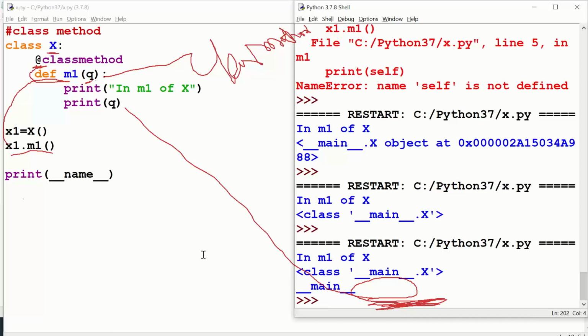The program which is under execution, where the interpreter has come into the picture, is termed __main__, the main module name, right?